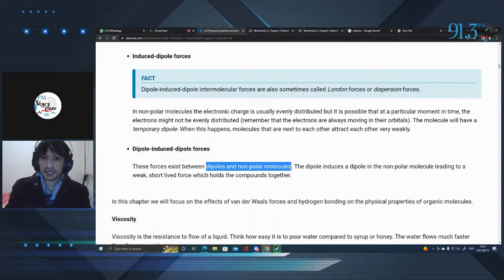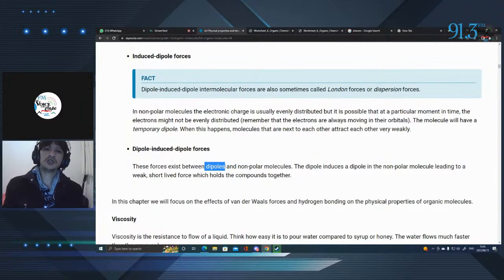Okay, so what's happening is there's a dipole, maybe on one of the molecules. This molecule then comes into contact with the non-polar section of the same molecule and induces a dipole on that molecule, and that's why it's called a dipole-induced dipole force. And then that creates a very short-lived temporary bond on the non-polar molecule.